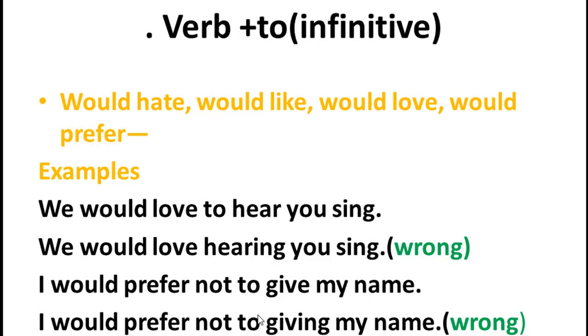The reason here is that the verb I would prefer takes only infinitive verbs. For example: I would like to tell one thing for you. I would like to telling one thing for you is wrong. I would like to tell is absolutely right. I would like to show the way to the station. I would like to showing is wrong. I would like to show the way to the station.